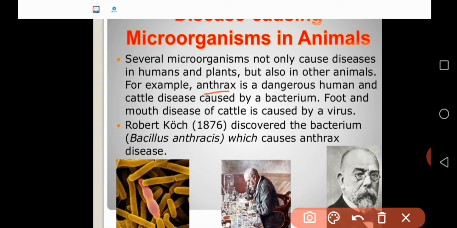A very famous scientist is there, the name of the scientist is Robert Koch. This is the picture of Robert Koch. In 1876 he discovered that bacterium. What is the name of that bacteria? It is Bacillus anthracis. Bacillus anthracis is a bacteria discovered by Robert Koch, which causes that very dangerous disease we call anthrax.